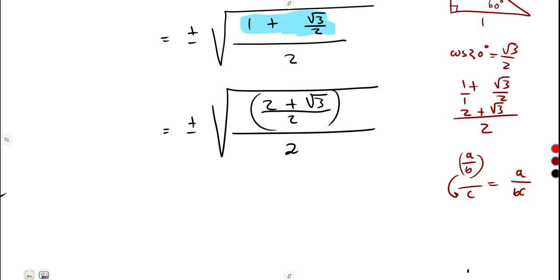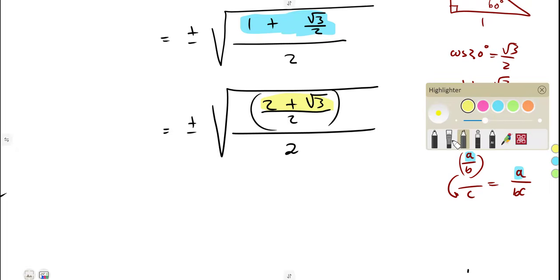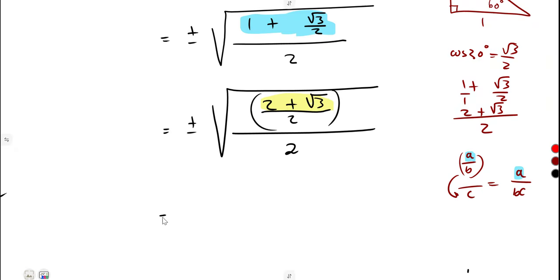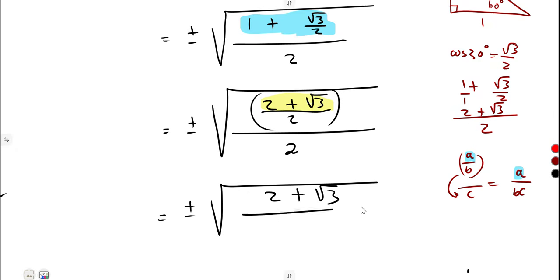So meaning to say, you simply maintain the numerator, but multiply what? The denominators. So in our case, this is our numerator. We are going to maintain it and multiply the denominators, just like that. So this is going to give us plus or minus the square root of what? 2 plus the square root of 3. Then multiply the denominators together. 2 times what? 2 times 2, which is 4. So it is over 4.